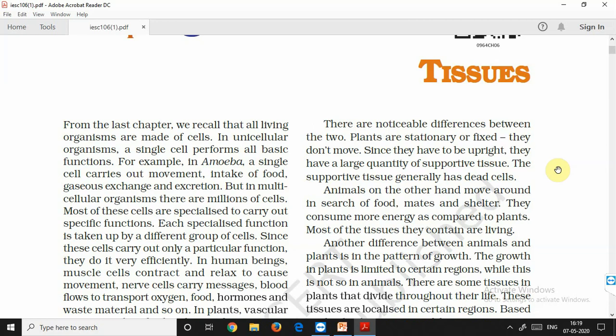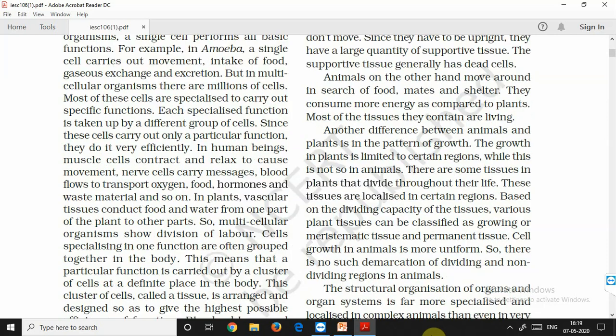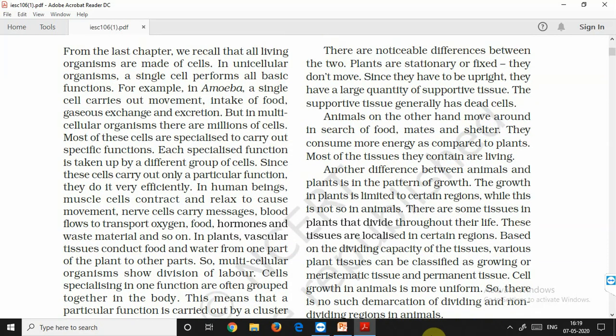So the division of labor is that the transmission of stimuli, or the nerve impulse, is done by the nervous tissue. Then the muscle contraction and relaxation is done by the muscular tissues. So this is what division of labor is. Different functions are provided to different tissues for them to perform, not like in unicellular where all the functions are done by a single cell only. So there is no tissue or tissue system in the case of the unicellular, because only one single cell is there. One single cell cannot make any tissue.